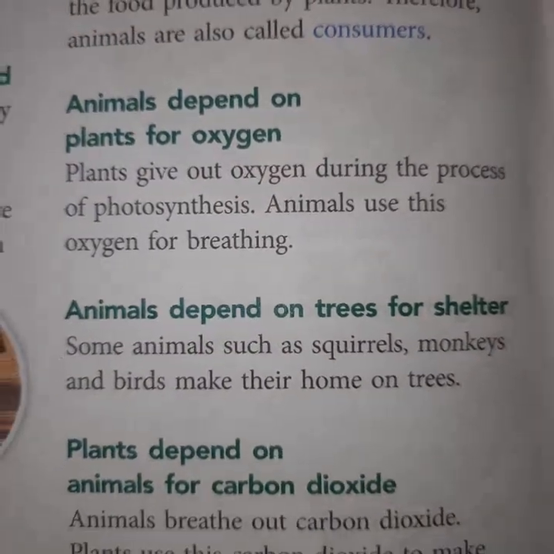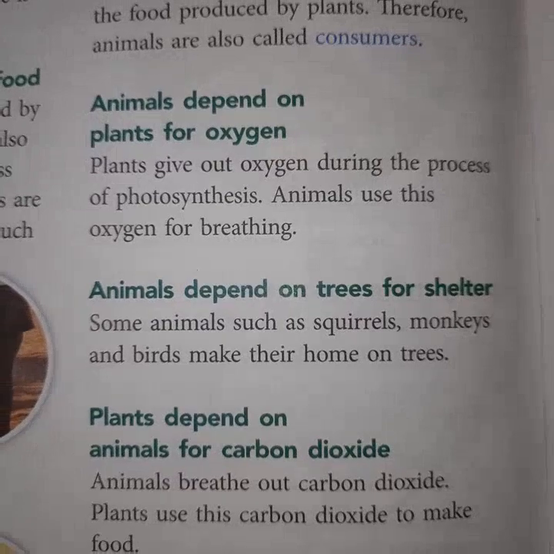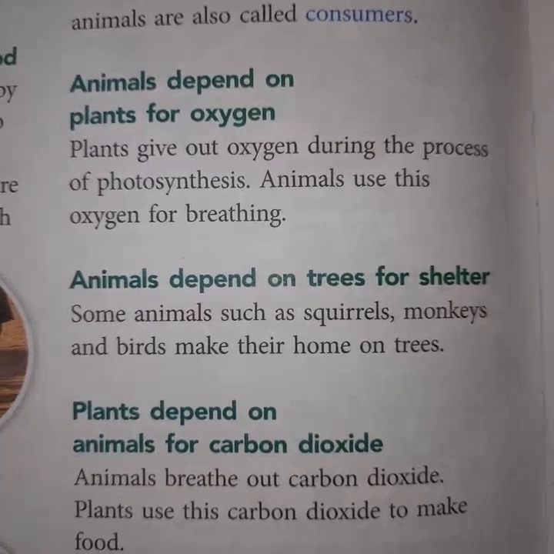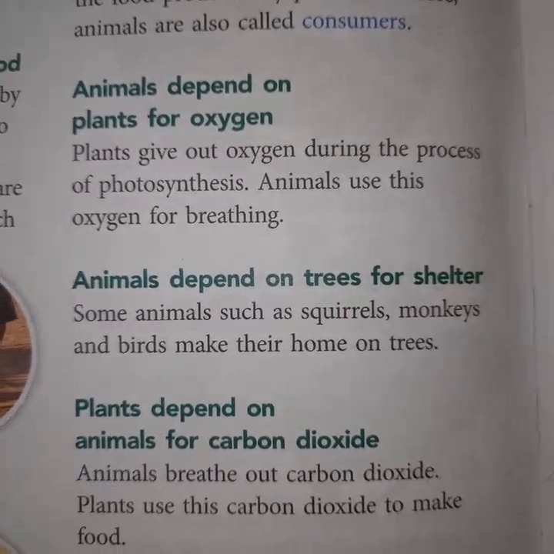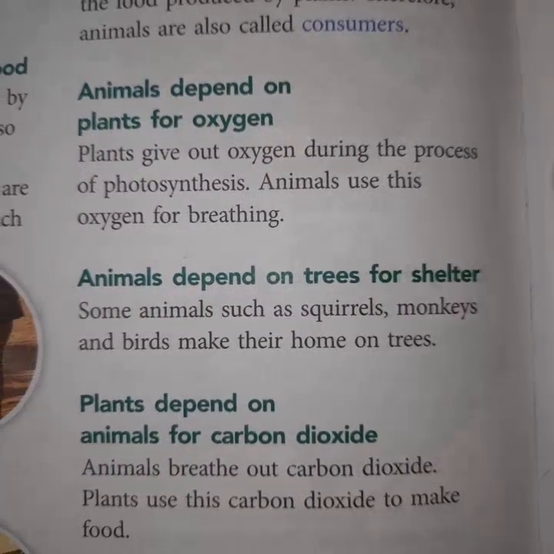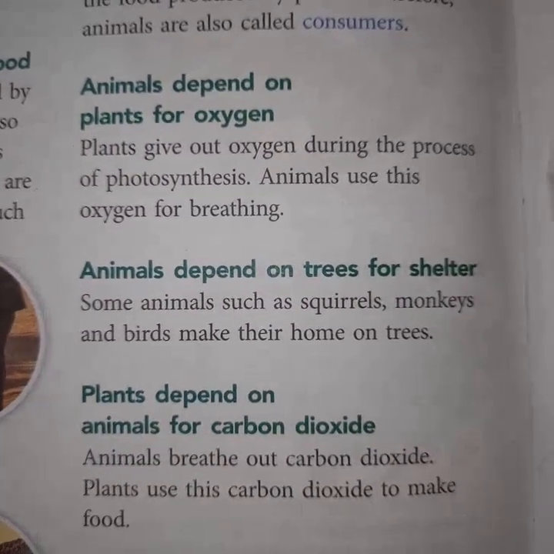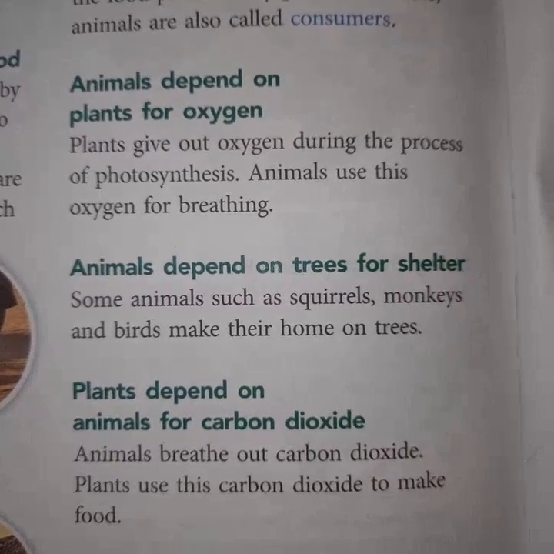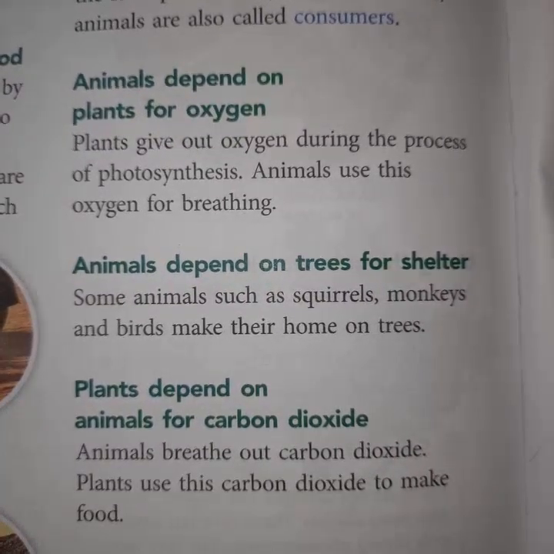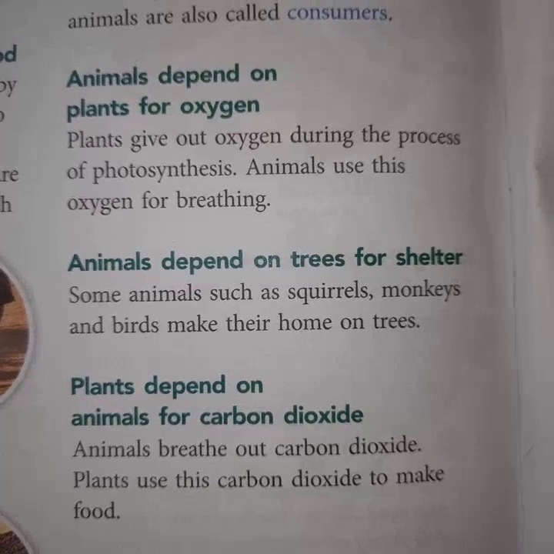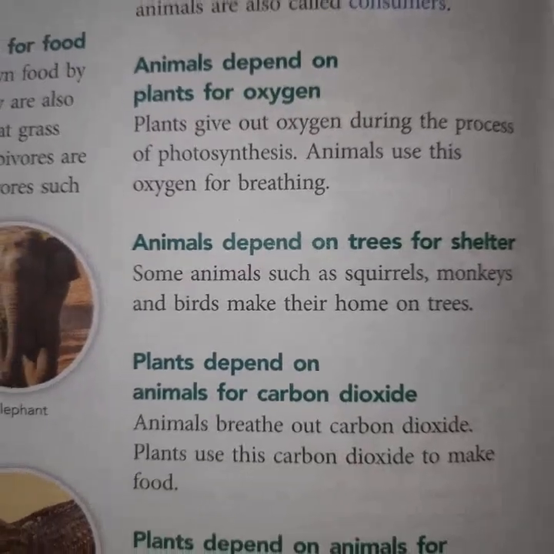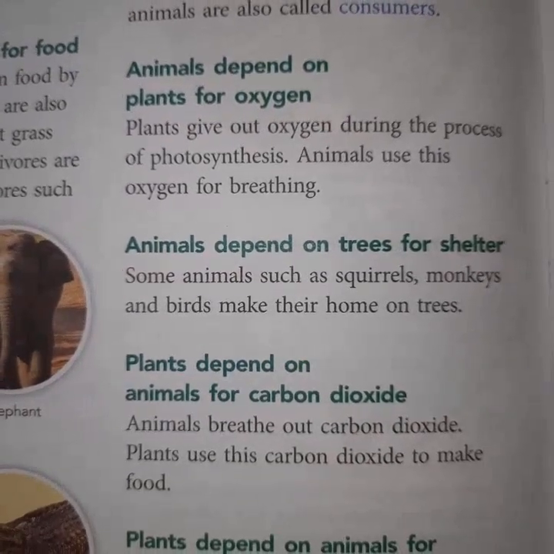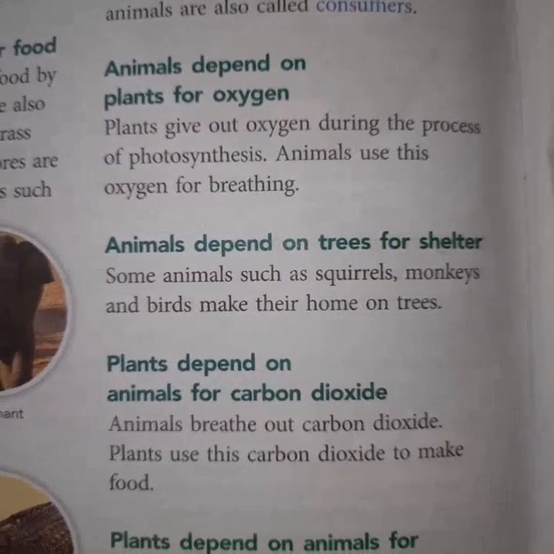Now see next point. Animals are dependent on plants for oxygen. Plants give out oxygen during the process of photosynthesis that we have already discussed before. Animals use this oxygen for breathing, for the respiration process. In this way animals are dependent on plants for oxygen also.